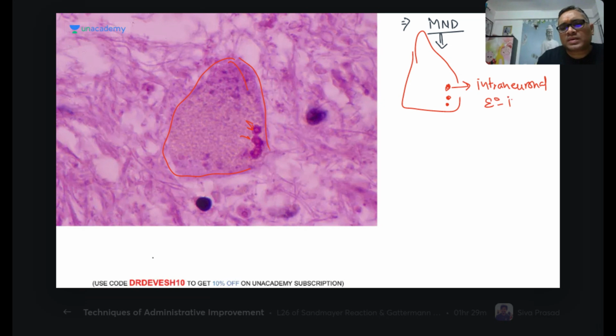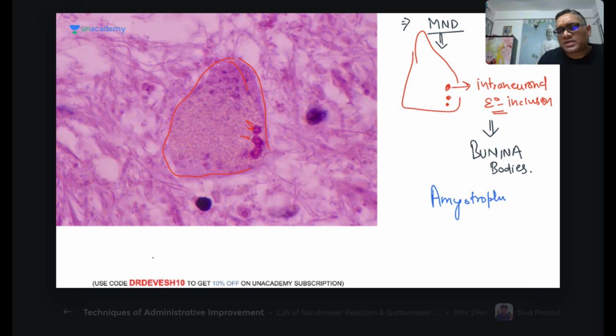Intraneuronal eosinophilic inclusions. Right, so intraneuronal eosinophilic inclusions, yes, these are argyrophilic inclusions, and they are called Bunina bodies. These are the Bunina bodies which you will see in case of amyotrophic lateral sclerosis. So this is the case of amyotrophic lateral sclerosis. Right, so in amyotrophic lateral sclerosis, intraneuronal argyrophilic eosinophilic inclusions are called Bunina bodies.